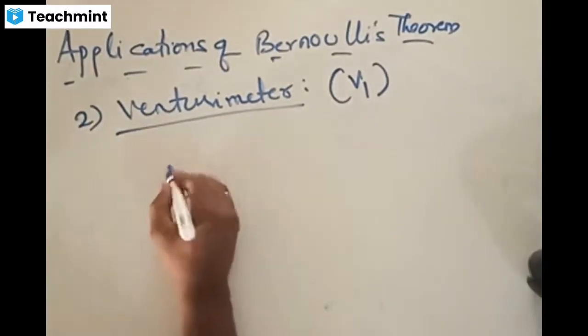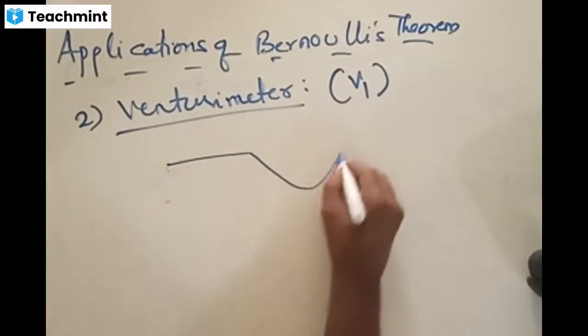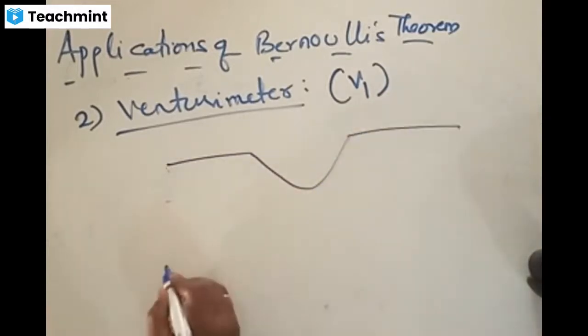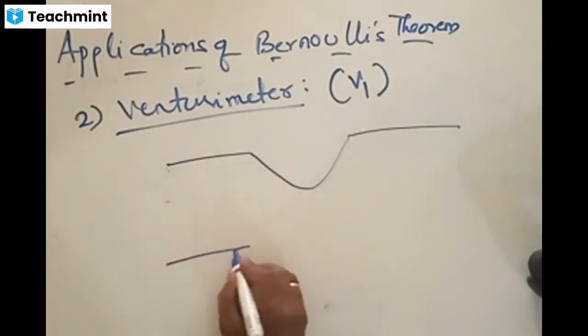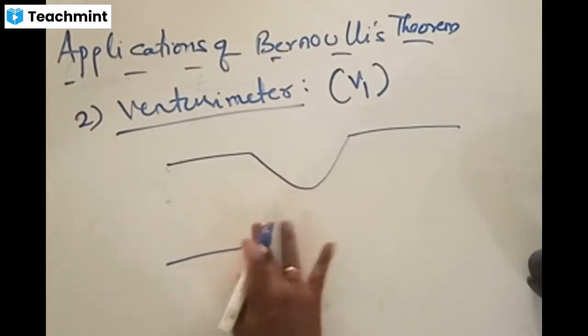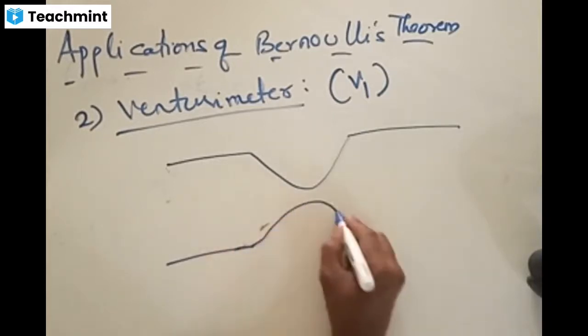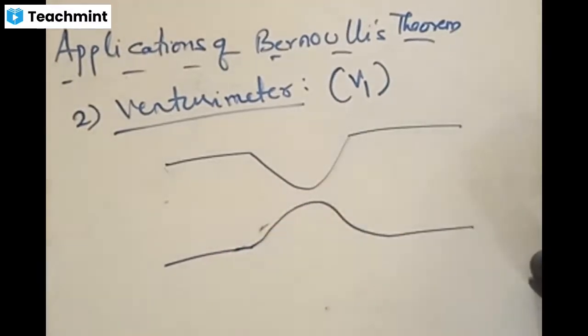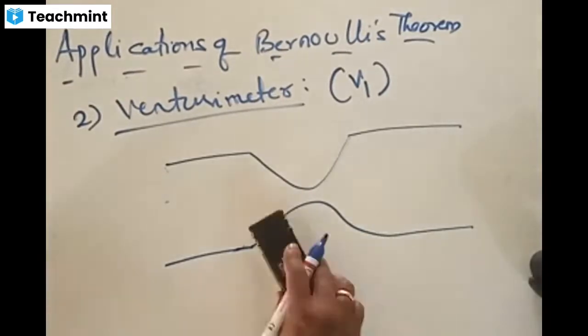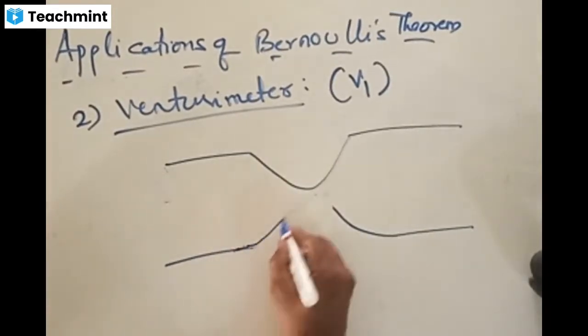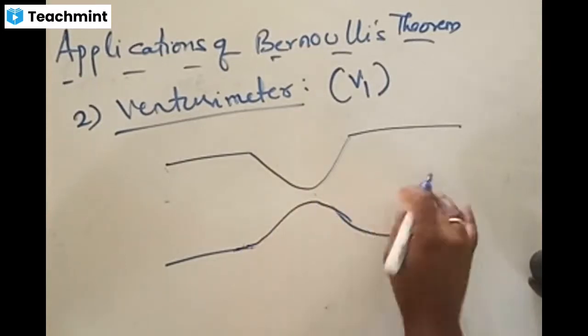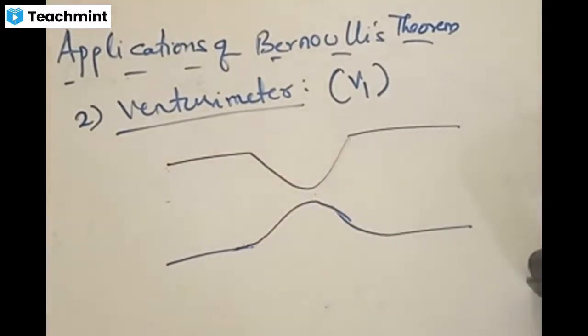Let me just try to redraw this. A bit better. Right? It's okay. Let's adjust.